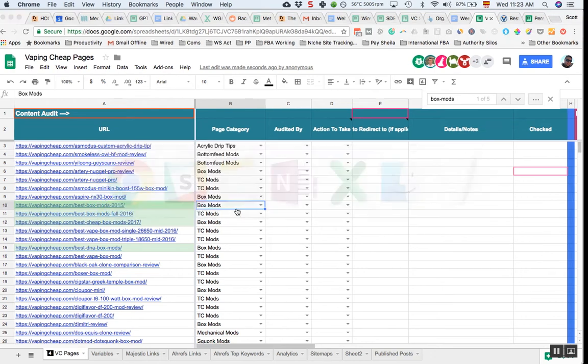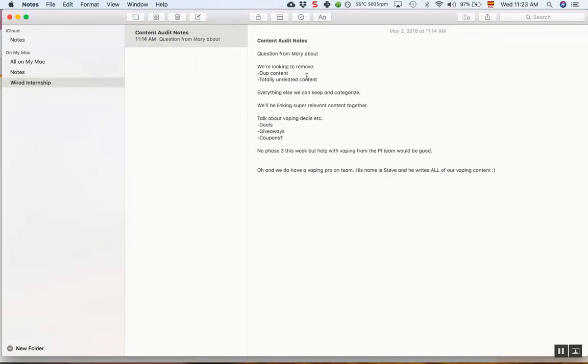If I go back to my notes, we're basically looking to remove duplicate content and totally unrelated content. And duplicate content, we'll get more into that when we've done keyword research. You'll understand much better what duplicate content is. So we're not going to delete anything now. But it's good that you guys are running down phase two and just thinking about it.